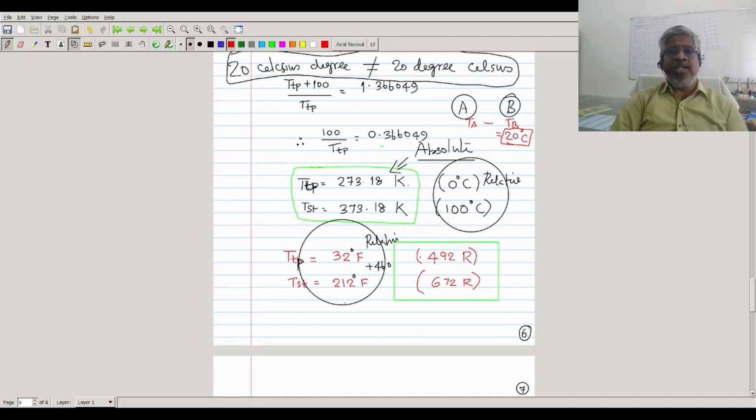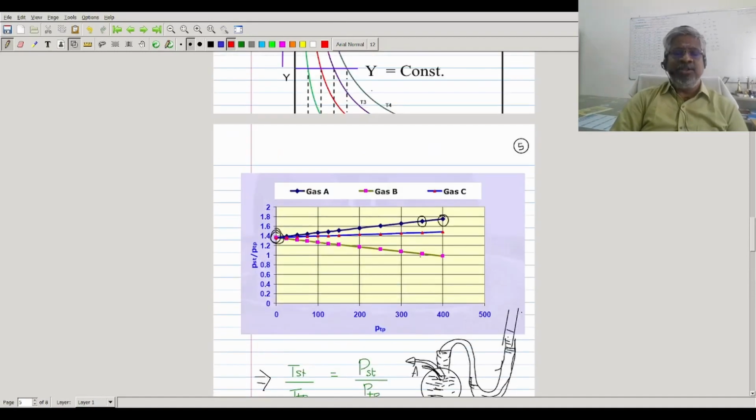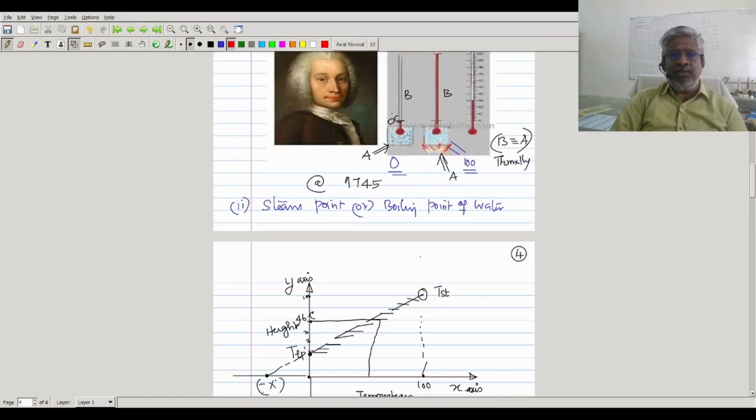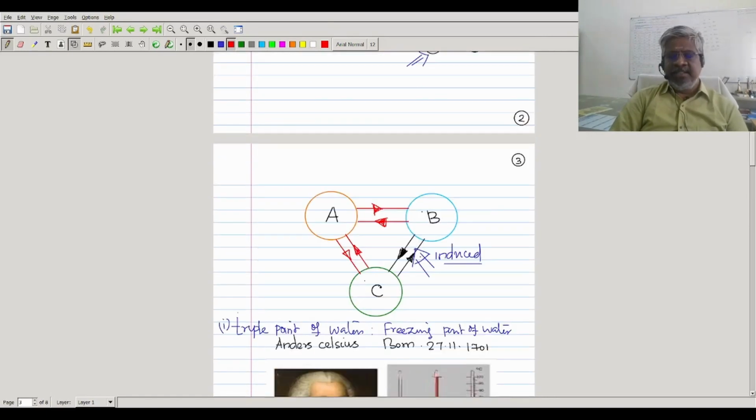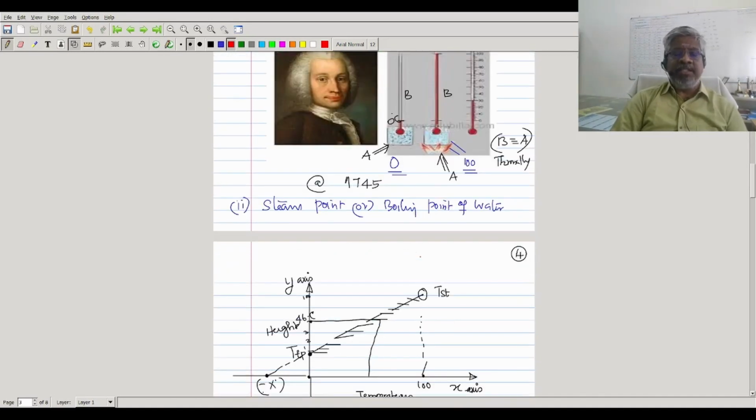So these are some of the important things, the use of the zeroth law of thermodynamics. The zeroth law of thermodynamics is not a trivial one. It has to be understood clearly how the zeroth law has been used to develop temperature measurement, the process for developing thermometers.